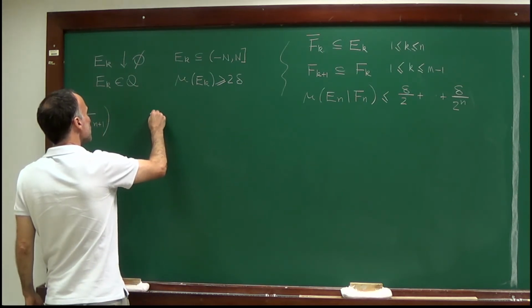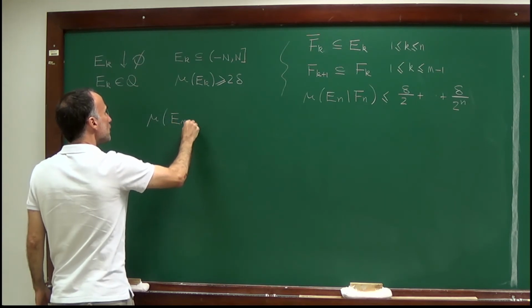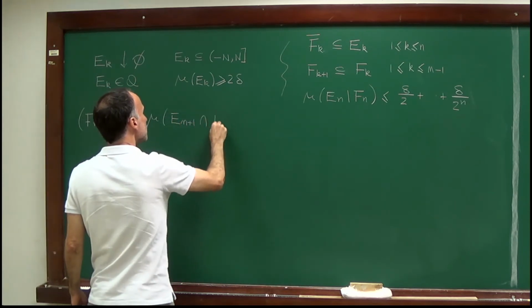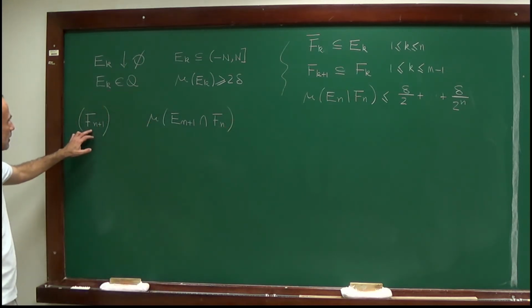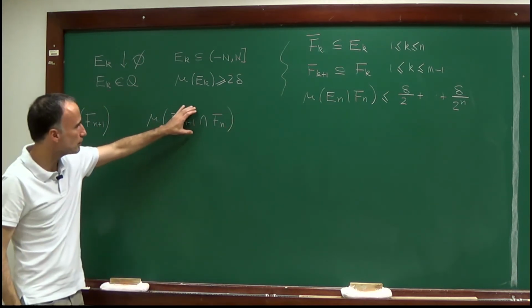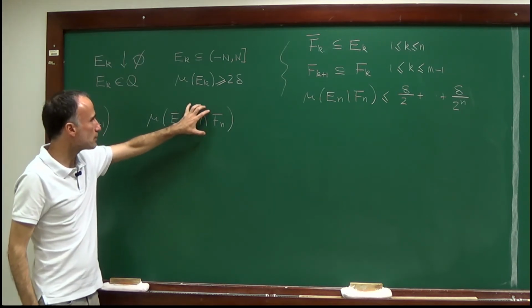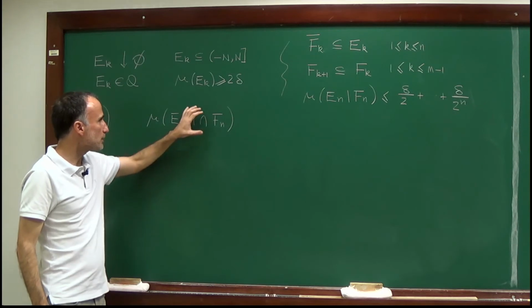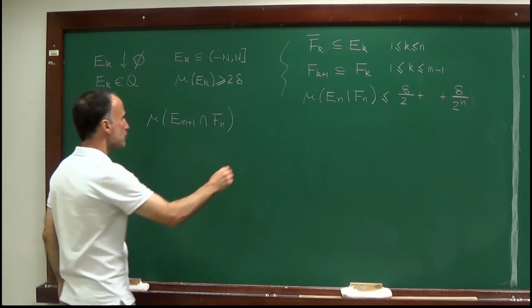I'm first claiming that we can get a lower bound for the measure of En+1 intersection Fn, because I want this set Fn+1 to be contained in that set, to be non-empty. So I have to show that this set is non-empty, and to prove that this set is non-empty, I'll get a lower bound on the measure of this set.